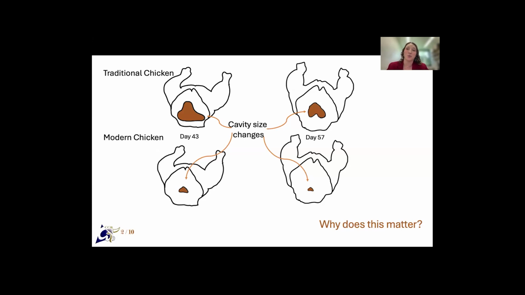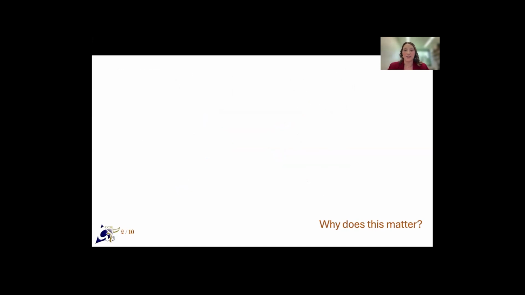The majority of these premature deaths are caused by cardiovascular issues, such as ascites or pulmonary hypertension. It has been hypothesized that higher breast meat yield has led to a lack in cavity size, which is limiting organ growth. This is therefore increasing the occurrence of cardiovascular issues. Livability traits, cardiovascular traits in particular, are of great interest to the poultry industry. These traits are essential for the well-being of the bird as well as the profitability and efficiency of the industry.